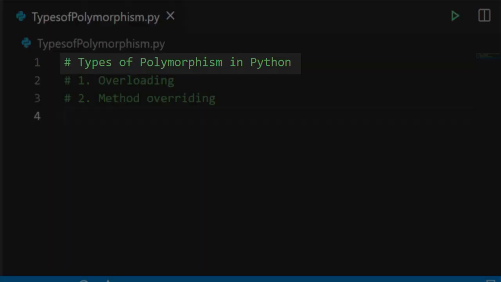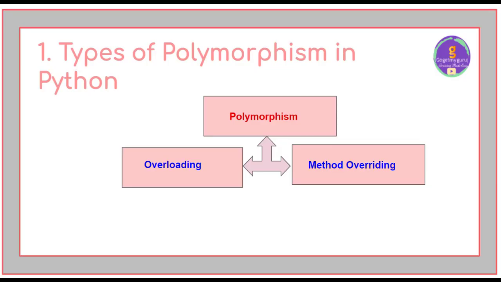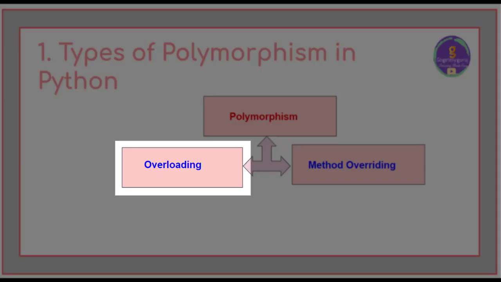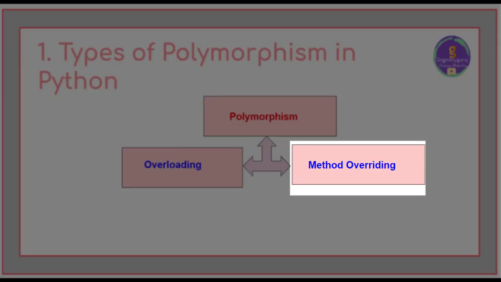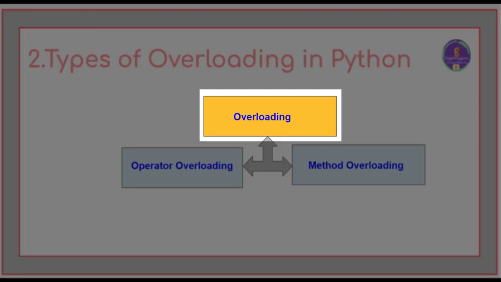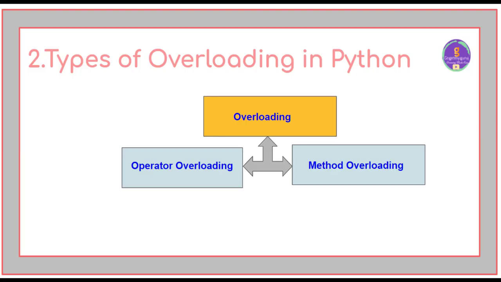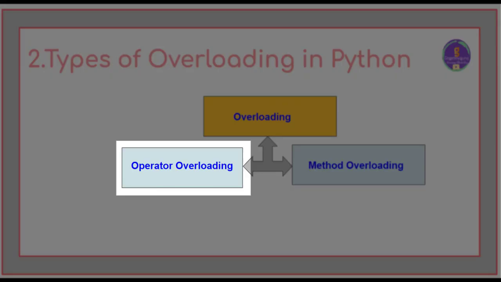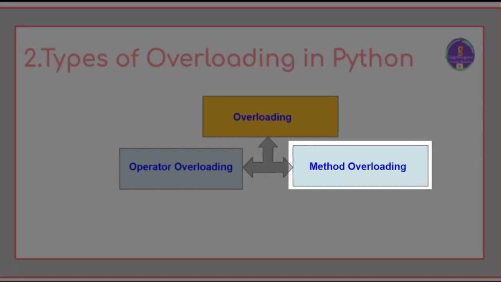Let's get started with the types of polymorphism in Python. In polymorphism, there are two types. The first is overloading and another one is method overriding. Again, in overloading, we have two different types of overloading, that is operator overloading and method overloading.